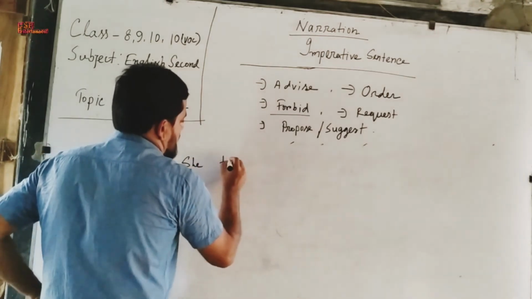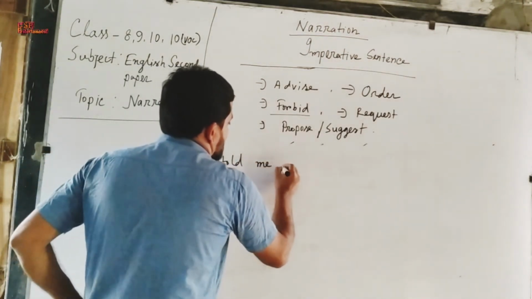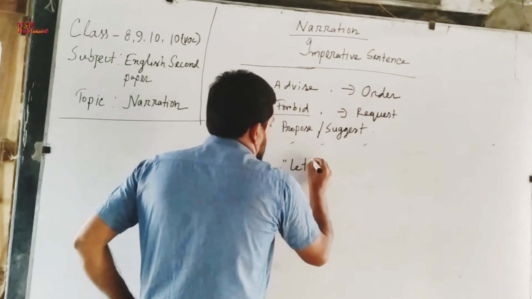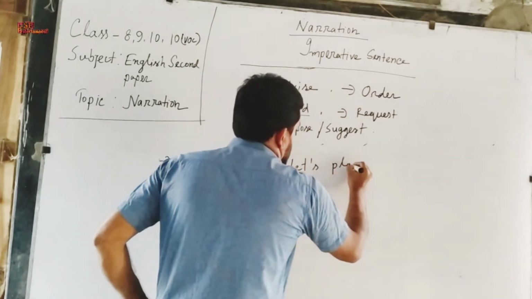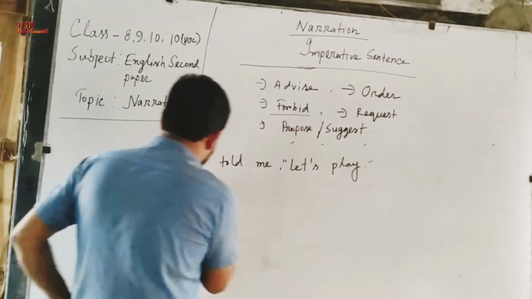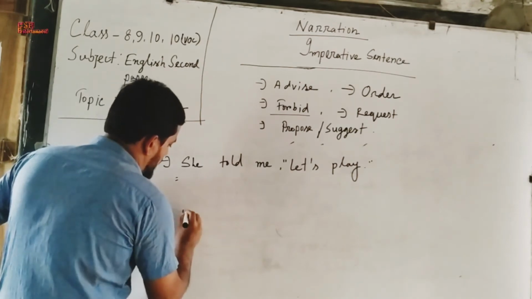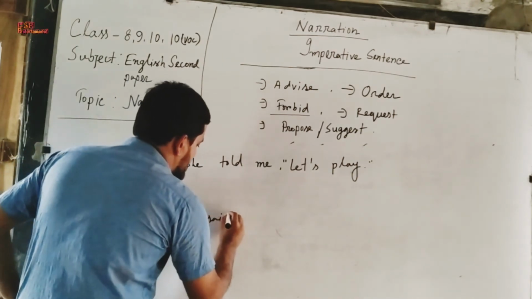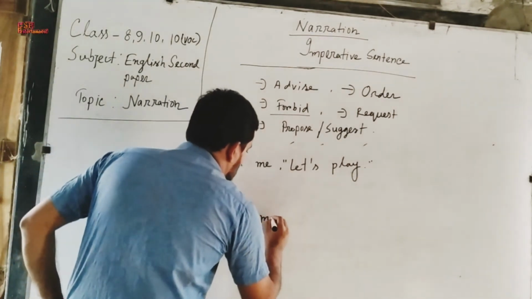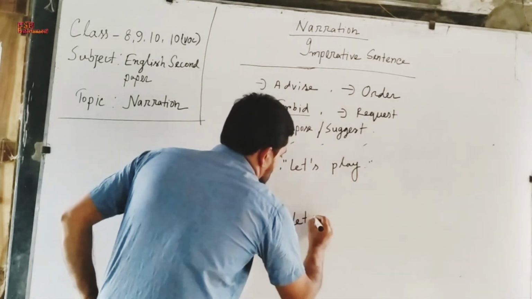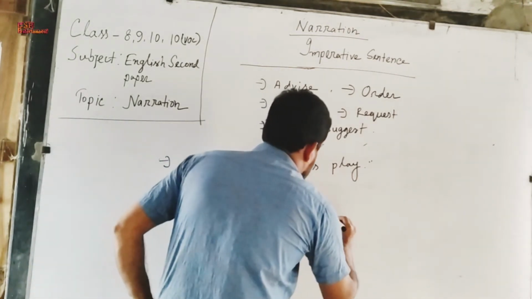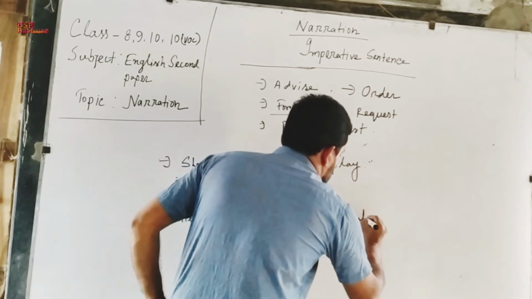Next, she told me, let's play. Another example, he said to me, let us go out.